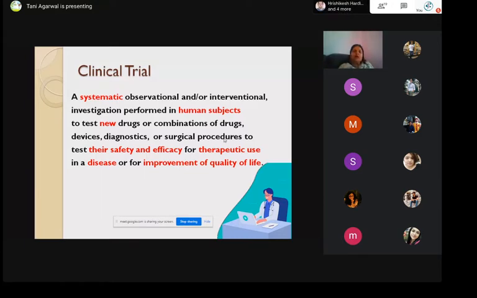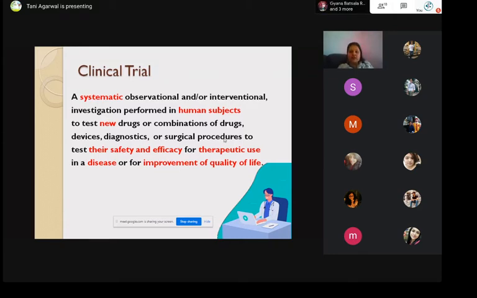So a new drug or a combination of drugs, devices, like medical devices like pacemakers, or like catheters, or what should I say, stents. All these are devices, medical devices. Then diagnostics, like you have to test the diagnostic approach for any disease or any kind of medical condition. Even that can be done through a clinical trial. Or a surgical procedure, like there are different ways or different types of procedures for a surgery, like an allograft or an autograft. What is more suitable?